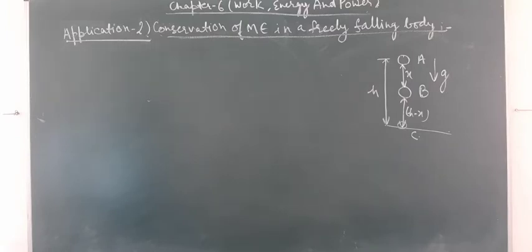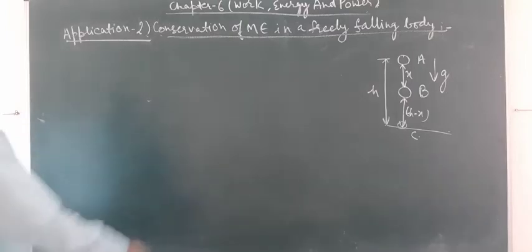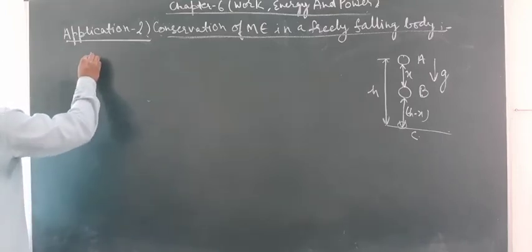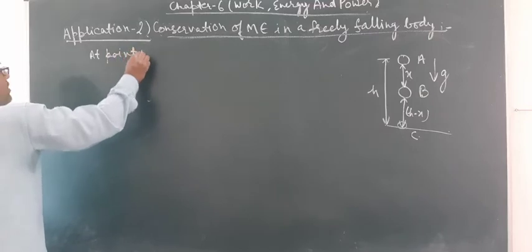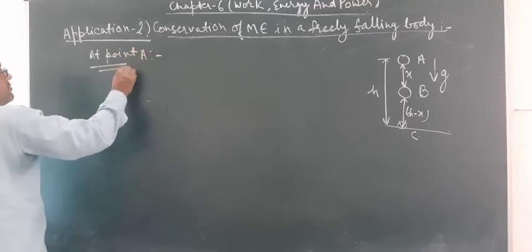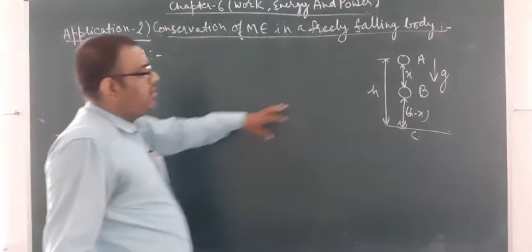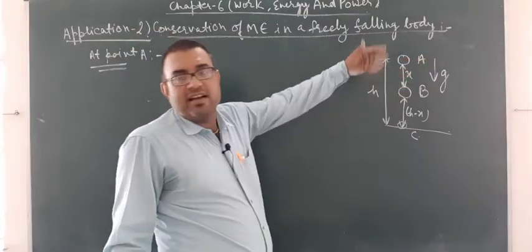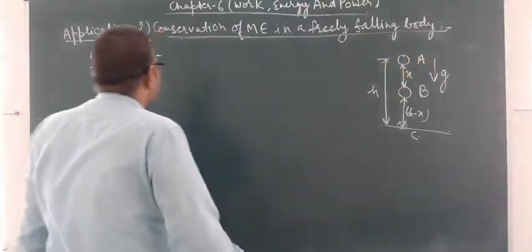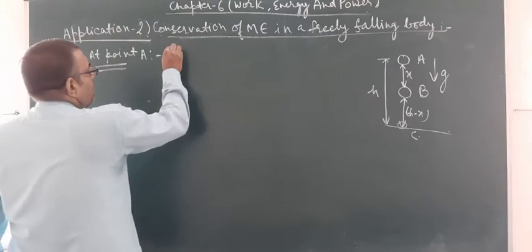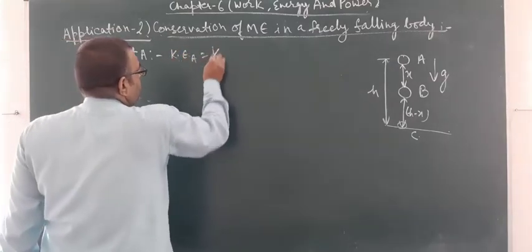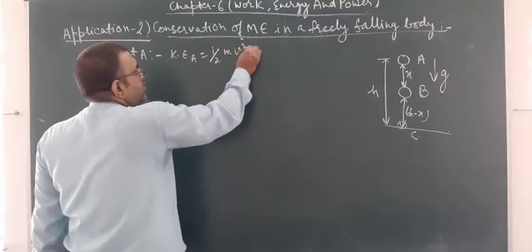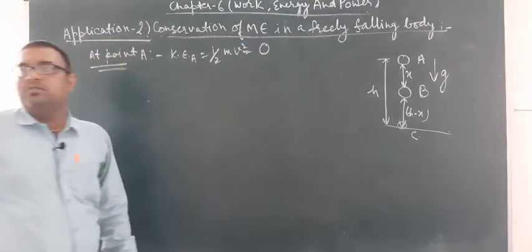So now we will calculate the total mechanical energy at point A. At point A, the body is at height h and it is at rest. Since it is at rest, kinetic energy at point A is equal to half mv square, and it is equal to 0.